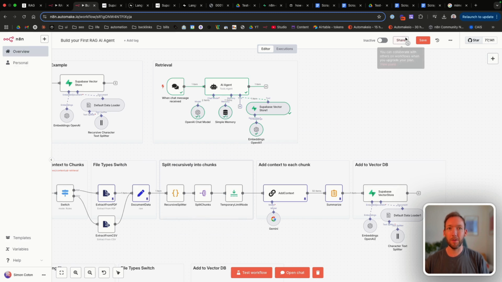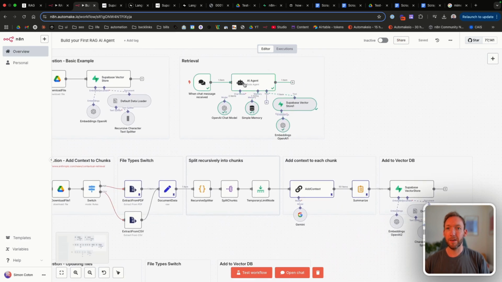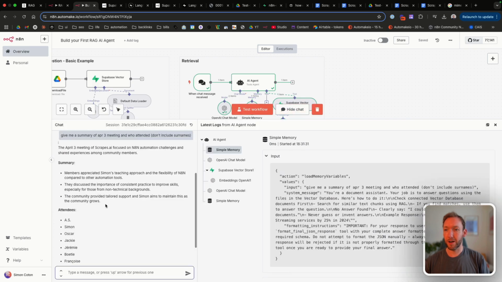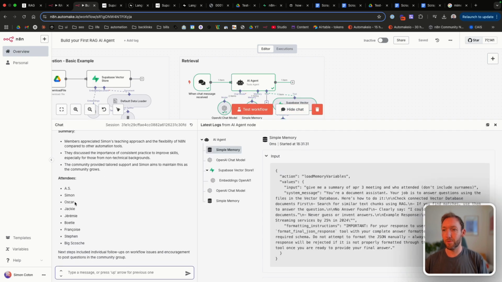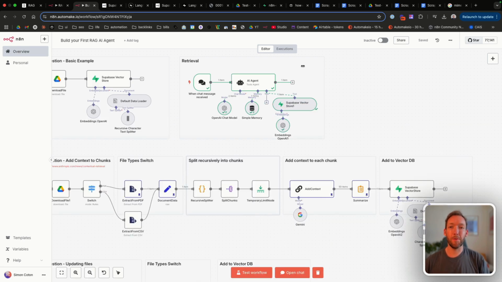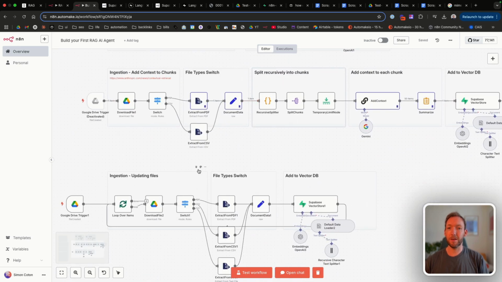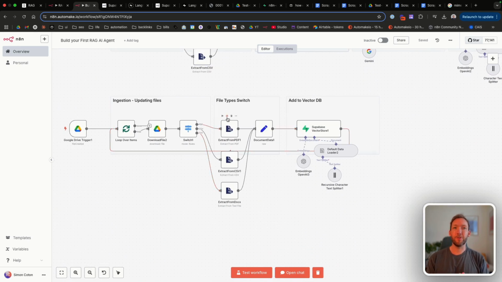So it's working well. Now what happens if we go back into the chat here and we actually remove me from the meeting? So we remove all evidence that I was from the meeting. Now, if we just do this directly in the document, and this is what you might do with your documents, you might update them, then it's not just going to update if we rerun through this process.